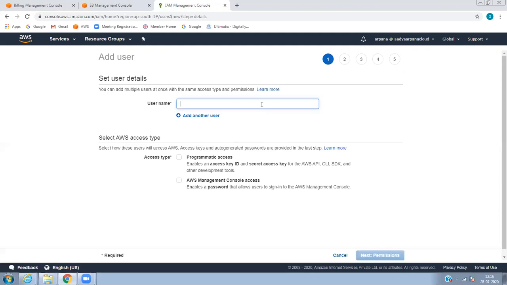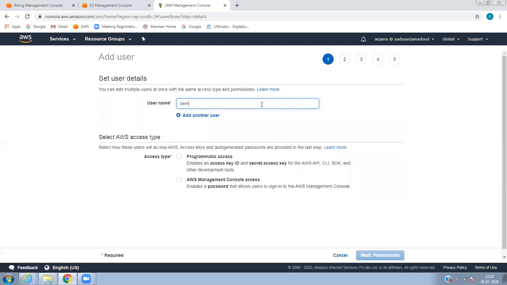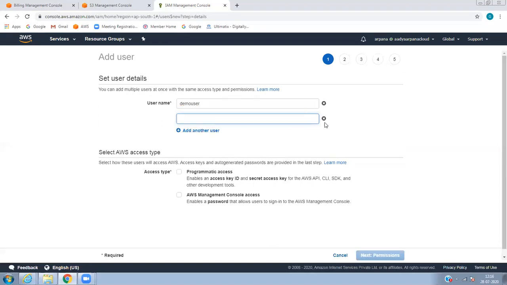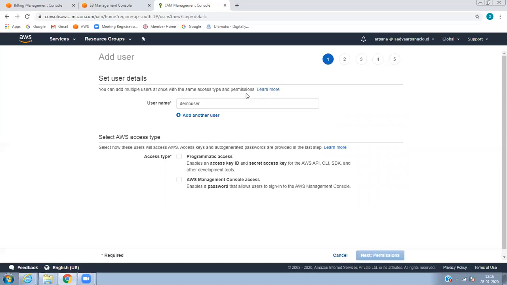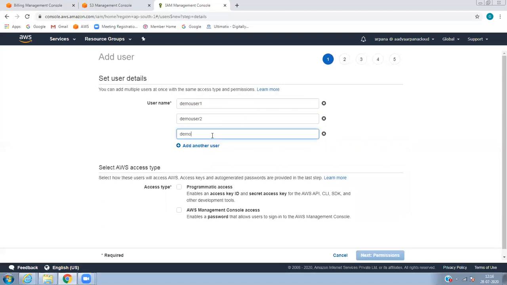So let's create a user called AWS demo user or demo user. In AWS, you can create n number of users in one shot. So we can create demo user two, demo user one, demo user three. So you can create multiple accounts, which makes the administrator's task easy.